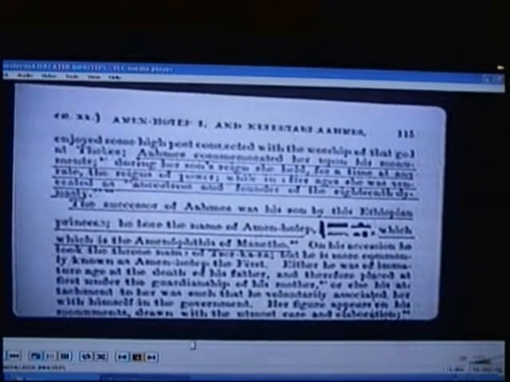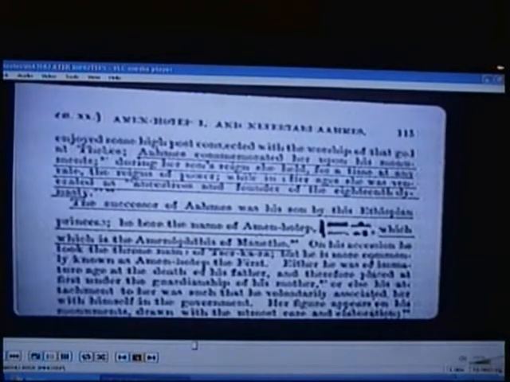So he goes on, his madness continues on. But he goes on to talk about her. Mostly commemorated upon his monument during her son's reign. She held for a time, at any rate, the reign of power, while in after ages she was venerated as ancestress and founder of the 18th dynasty. In other words, she was seen as the ancestress, the founder of the entire 18th dynasty.